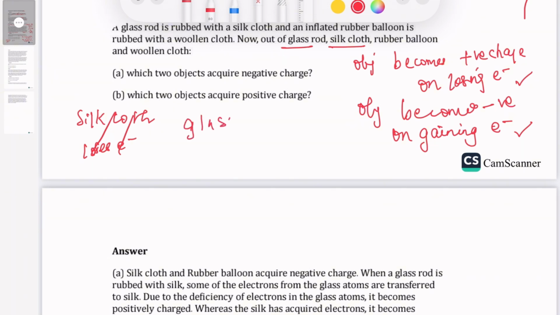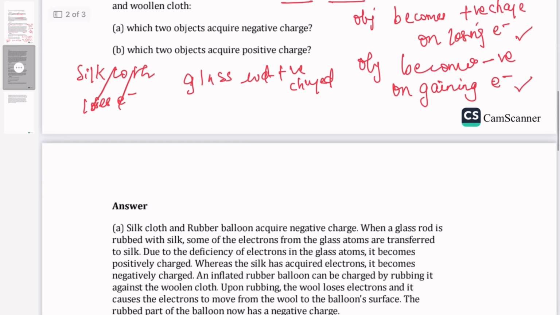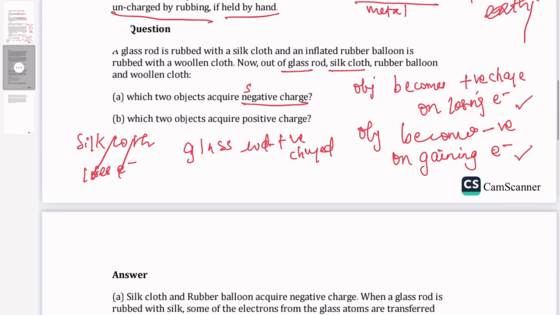Glass rod is always positively charged. This is by convention. It is already assumed that the glass rod is positively charged. So if that is the case, then silk will be negatively charged, because we know glass rod is positive.